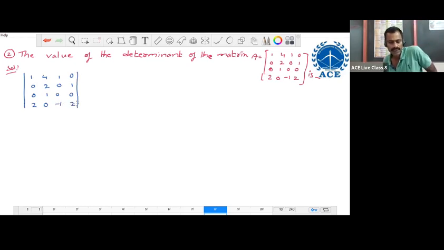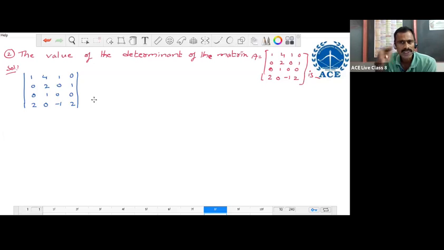It is a 4th order determinant. According to our method, we choose one row, we write the place sign, and then we expand along that row only. Whenever a higher order determinant is given like this, 4th order, 5th order, 6th order, don't go for direct expansion by using our method only.